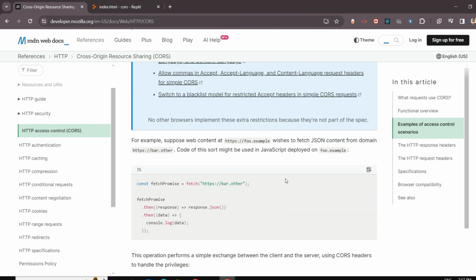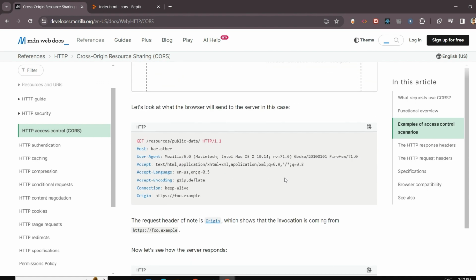So here, what is happening is that there is a client, https://foo.example, which is trying to fetch some JSON information from https://bar.other. So when the client, that is a browser, makes the request, what data does it send? What will the request contain? It contains from which origin it is originating: foo.example, browser name, host, and what type of request it is, GET, right? The language and all these things are listed here.